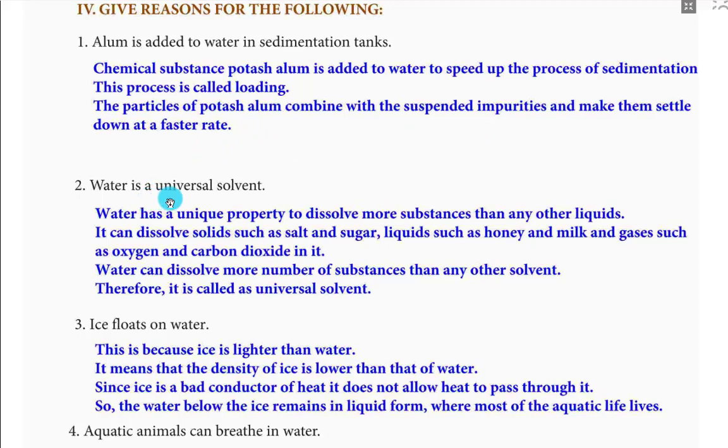Second one, water is a universal solvent. Water has a unique property to dissolve more substances than any other liquids. It can dissolve solids such as salt and sugar, liquids such as honey and milk, and gases such as oxygen and carbon dioxide in it. Water can dissolve more number of substances than any other solvent. Therefore, it is called a universal solvent.